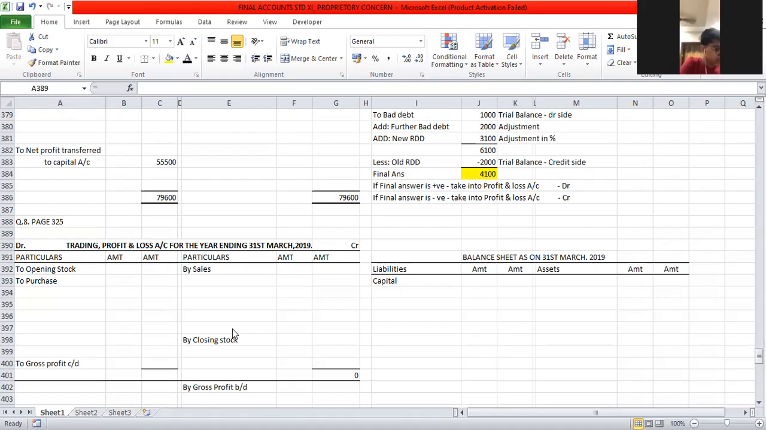Number 3: further bad debt rupees 400. Provide 10% RDD on sundry debtors. Write this in front of sundry debtors and bad debt. Number 4: advertisement paid for 2 years. Write this in front of advertisement. Number 5.